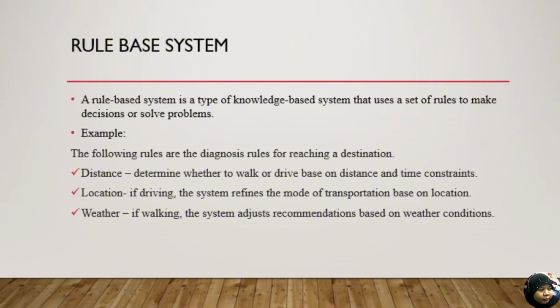Distance: determine whether to walk or drive based on distance and time constraint. Location: if driving, the system defines the mode of transportation based on location. Weather: if walking, the system adjusts the recommendation based on weather conditions. The system takes in details like distance, time, location and weather, then follows the rules step by step to decide the best action. Each rule builds on the previous one to keep the logic clear. If multiple rules apply, it prioritizes the factors, like making adjustments for bad weather when walking.